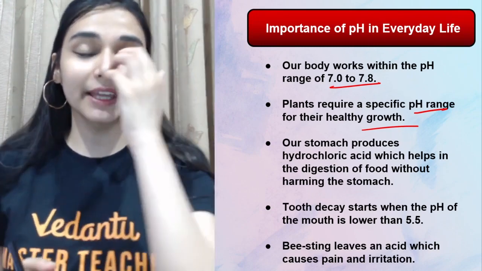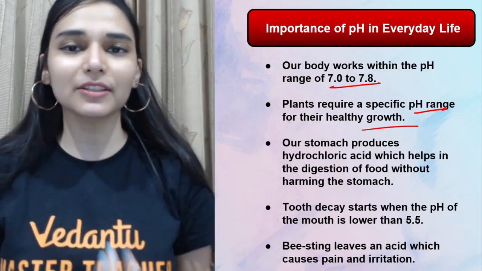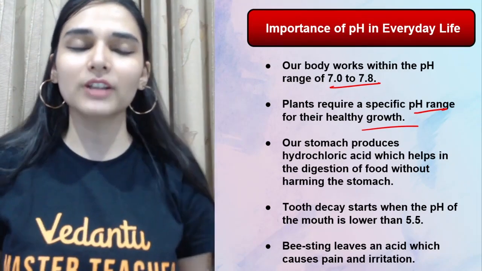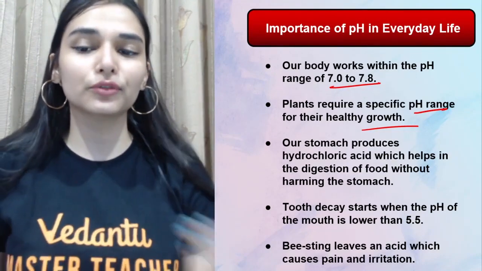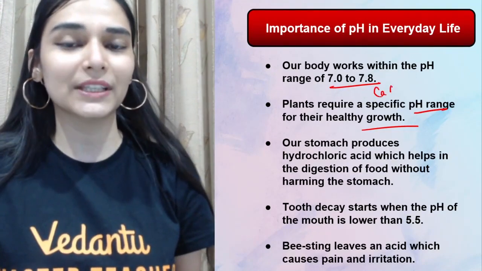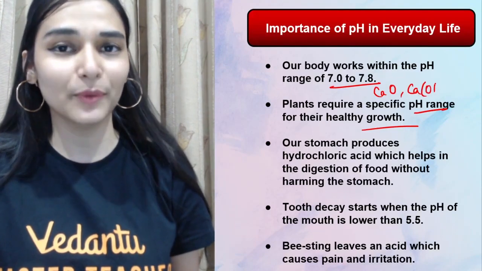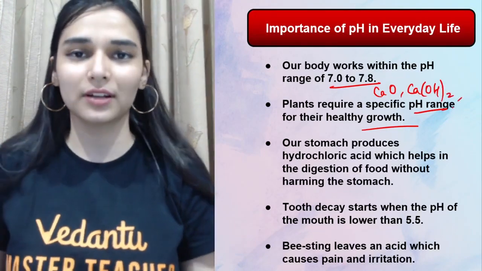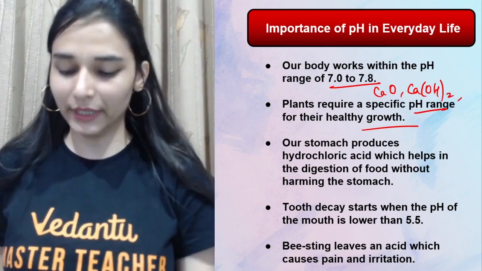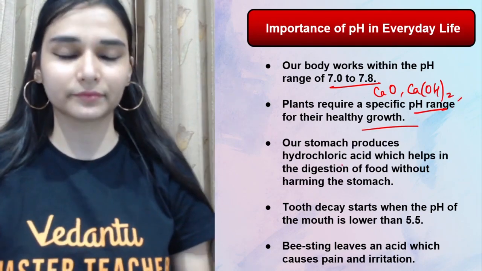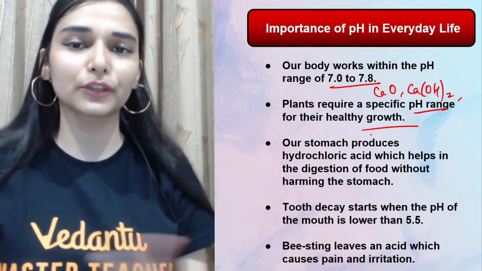So that is why if sometimes on using excess of fertilizers, then they cause acidity in the soil. So to neutralize that, you have to use the soft bases like calcium oxide, calcium hydroxide, etc. Okay, quick lime and slaked lime we add because they are mild bases, they will neutralize the acid.